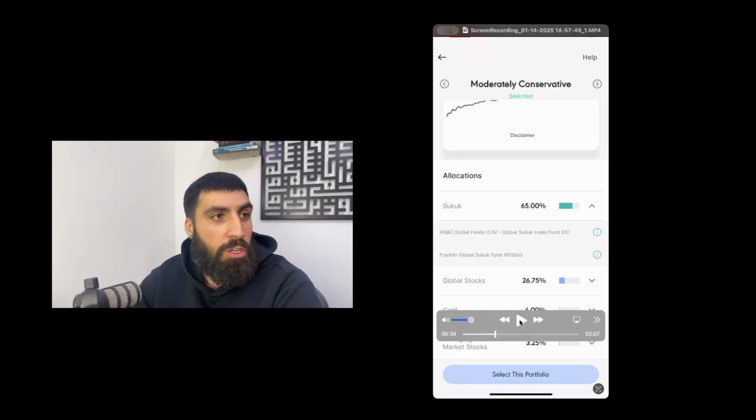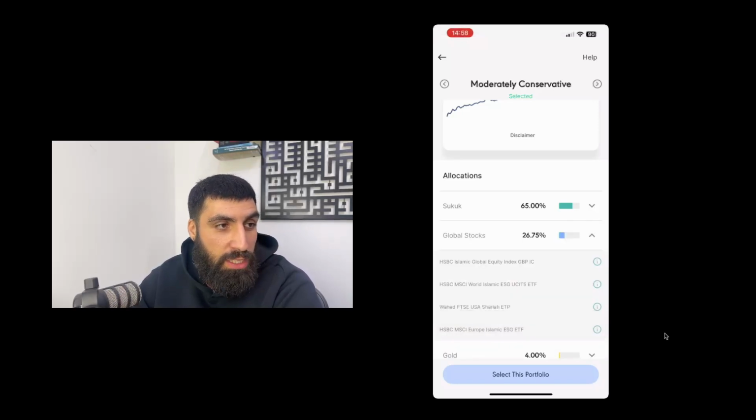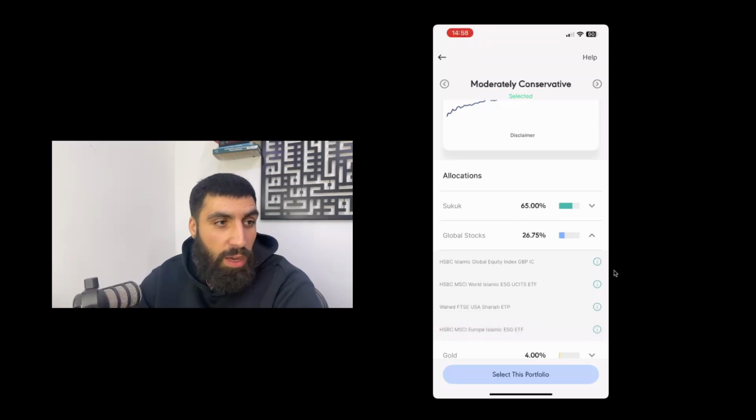So let's open out the Sukuk section in moderately conservative, and you can see they have the same two Sukuk funds as before. So they're not changing them, but they are changing the percentage allocation to Sukuk. I imagine instead of 49.5% and 49.5%, they're now splitting the 65% over the two of them, so it's 32.5% each. And they've also got some global stocks, and you can see what funds they've chosen for the global stocks allocation. Let's see here. They have the HSBC Islamic Global Equity Index Fund, IC version.